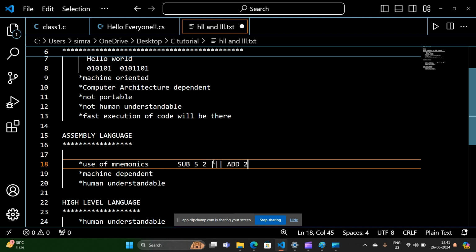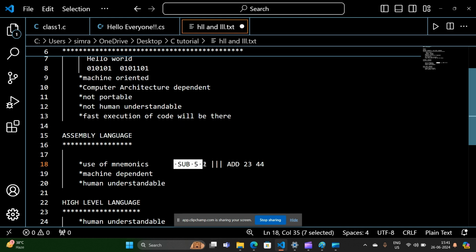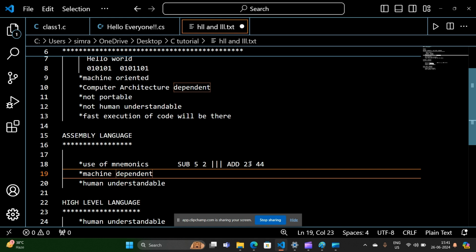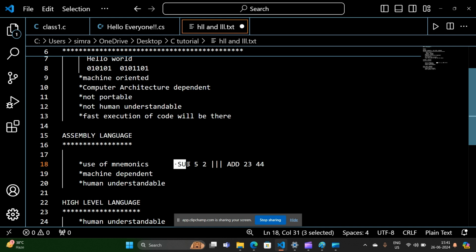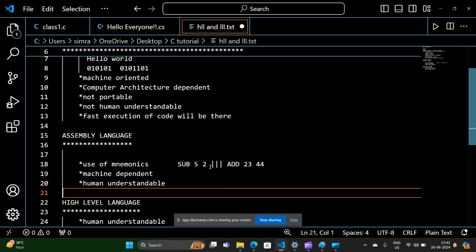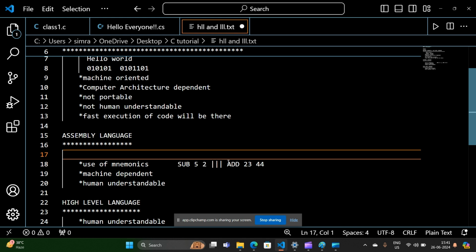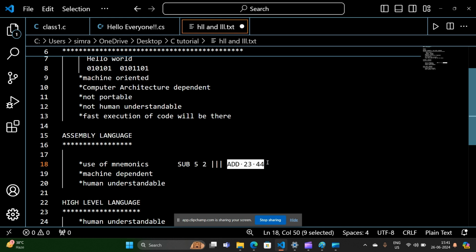For subtraction we have to write this code, and for addition we have to write this code. Now you will see that this is code which is a little bit understandable by humans, so that's why we have written there human understandable. But the thing is that assembly languages are also computer architecture dependent.